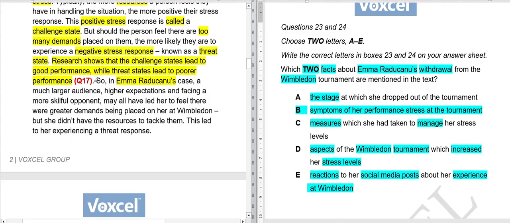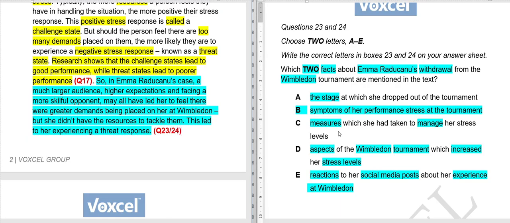So here, what she believed is that because of this particular thing, higher expectations, the opponent was more skillful, and the demands were greater on her at Wimbledon. So in this tournament all these things accumulated and put pressure on her. So obviously this should be one of our answers. So let me write the question number here already.